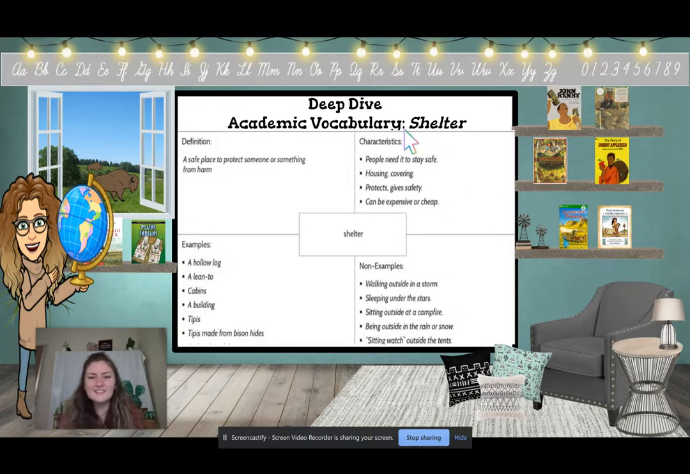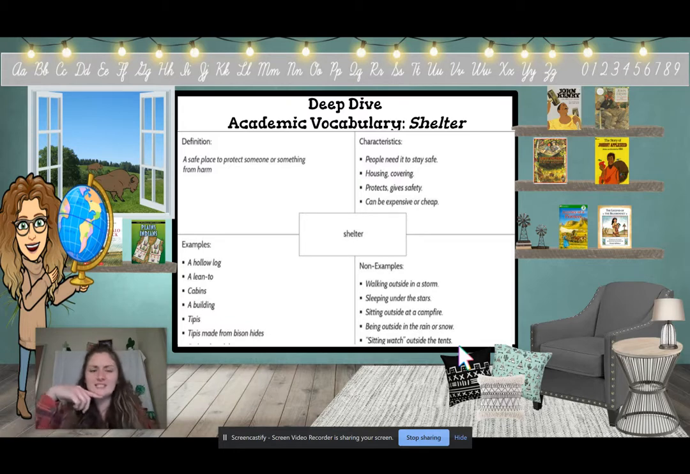All right, so let's look at characteristics. So some characteristics are people need it to stay safe. It's housing, it protects, and it can be expensive or cheap. Some examples are a hollow log, a lean-to, cabins, a building, teepees, and teepees made from bison hides. Who slept in teepees made from bison hides? The Native Americans. So some non-examples of shelter are walking outside in a storm, sleeping under stars, sitting outside at a campfire, being outside in the rain or snow, and sitting watch outside the tents.